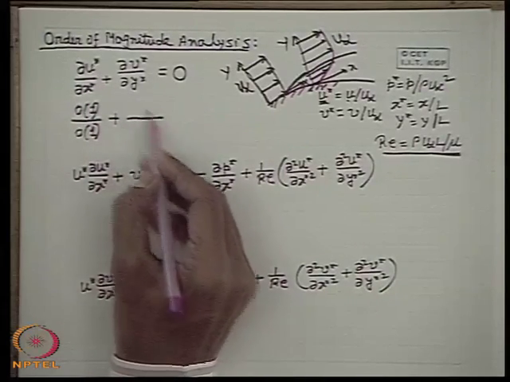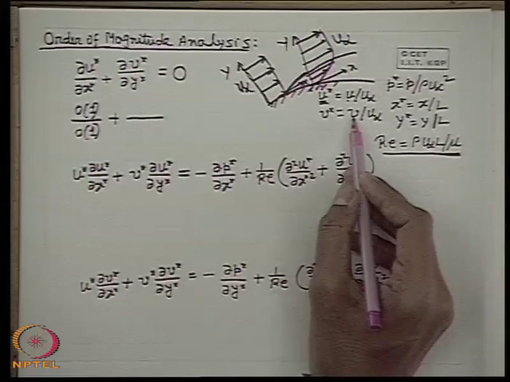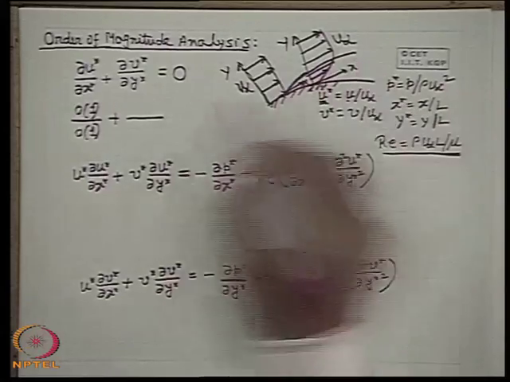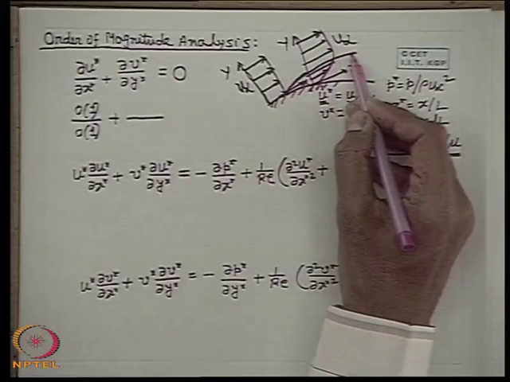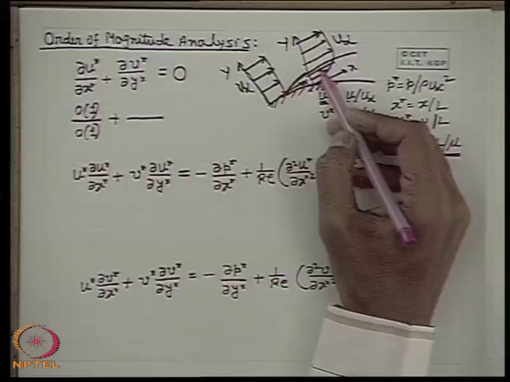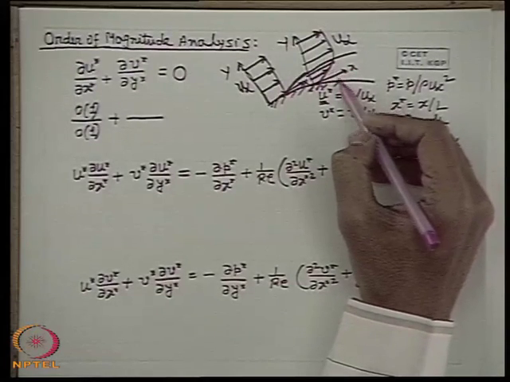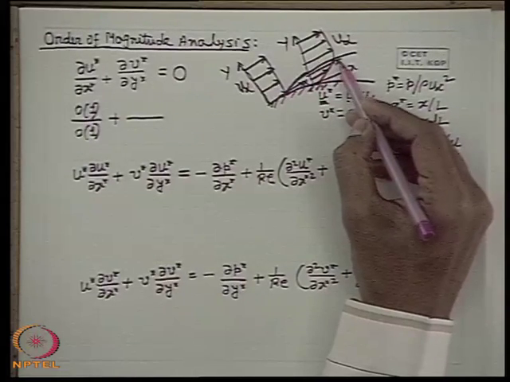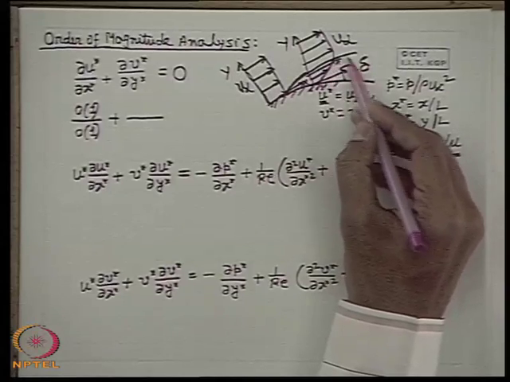So what is the order of the second term? Now the change in del v star, that means the order of the y component of velocity, is first not known; that is unknown beforehand. We don't know it because the y component of velocity is generated because of the formation of the boundary layer. So the liquid is slowed down near the wall so that a transverse component of velocity is generated. But we know the order of y, that is delta, the boundary layer thickness, because we are concentrating our attention only within the boundary layer.